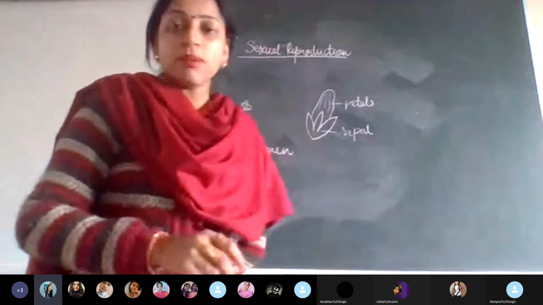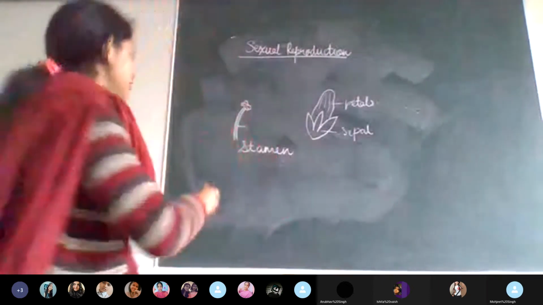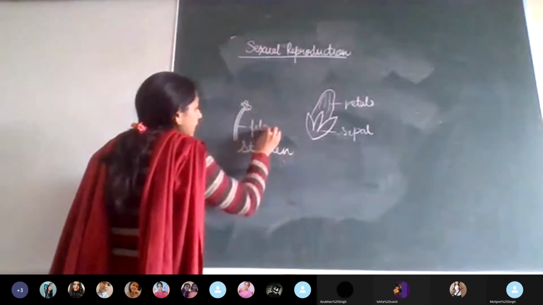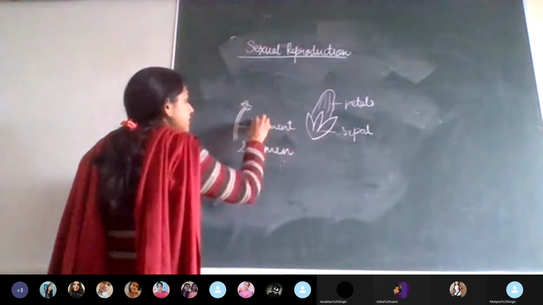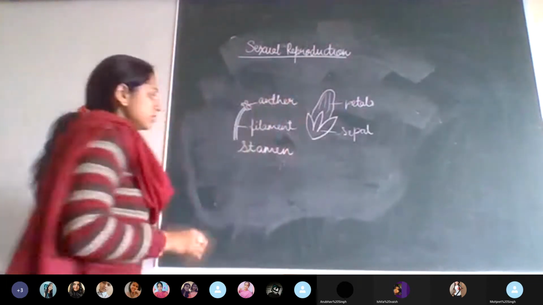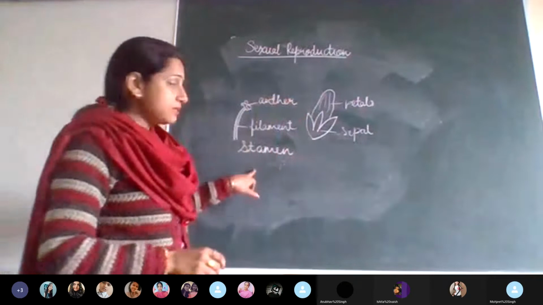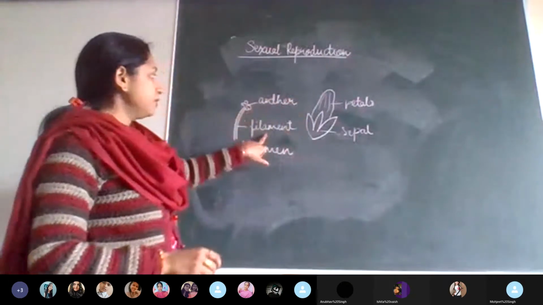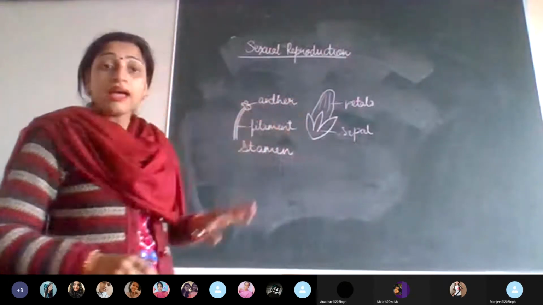Can anyone tell what is filament? Yes, this part is called the filament, and this part is called the anther. So this is the main part which is called the stamen. Stamen is divided into two, that is filament and the anther.